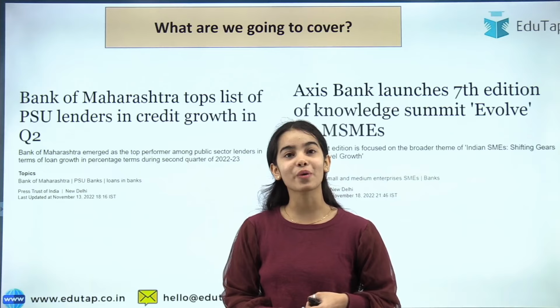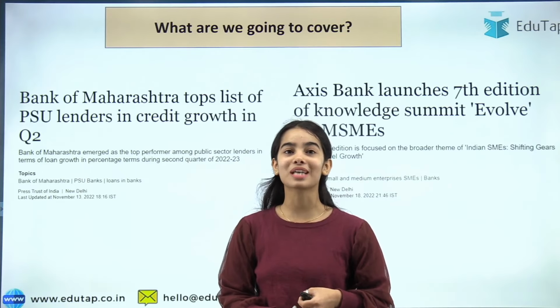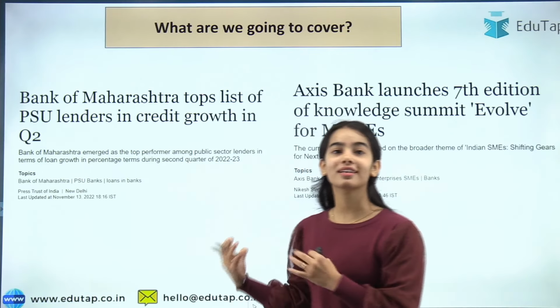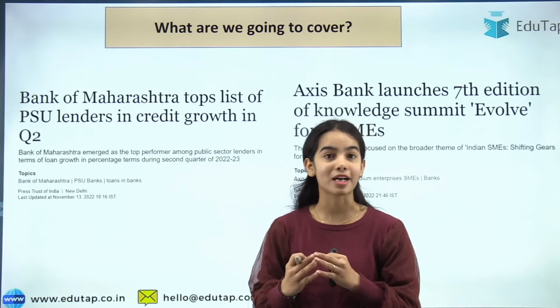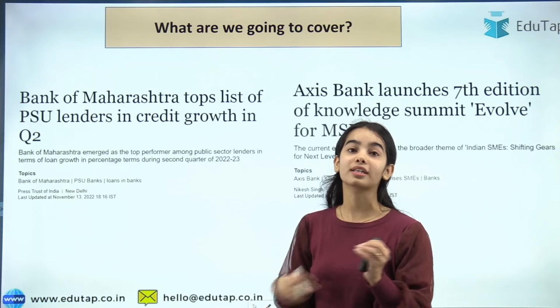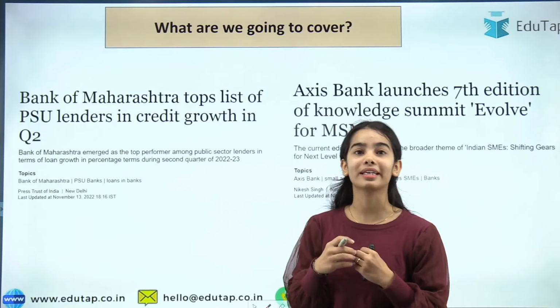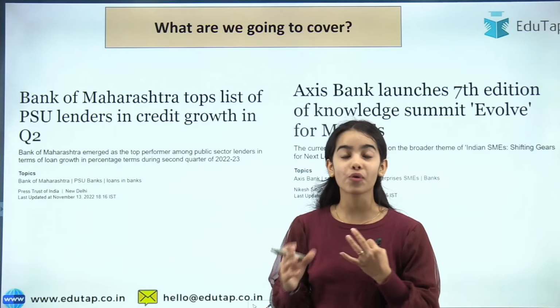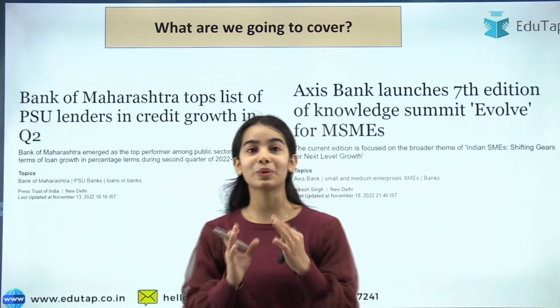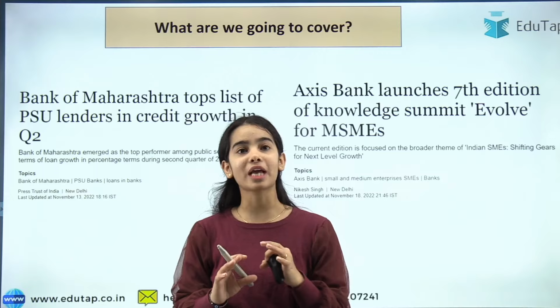In today's session, we are going to discuss two very important news articles of finance. The first news article is regarding the quarterly data that has been released for the public sector banks. So what is this quarterly data? What are the different categories under this quarterly data? Which are the banks which have come in the top 3 or top 4? All of this we are going to discuss in today's session, and direct questions can be asked from such